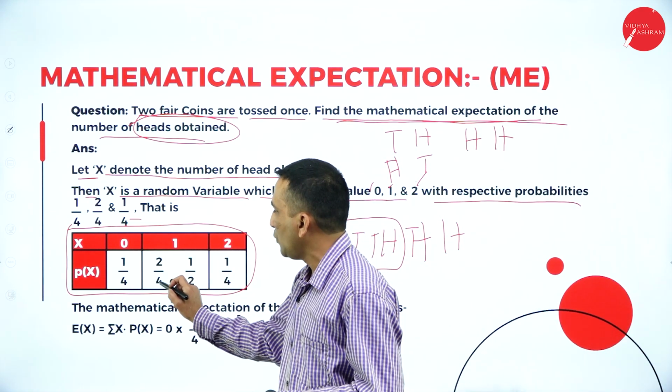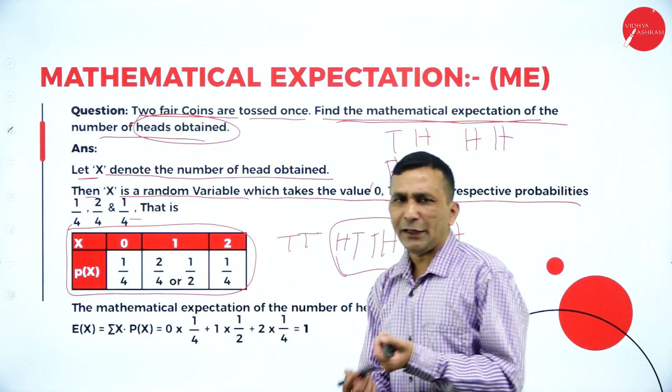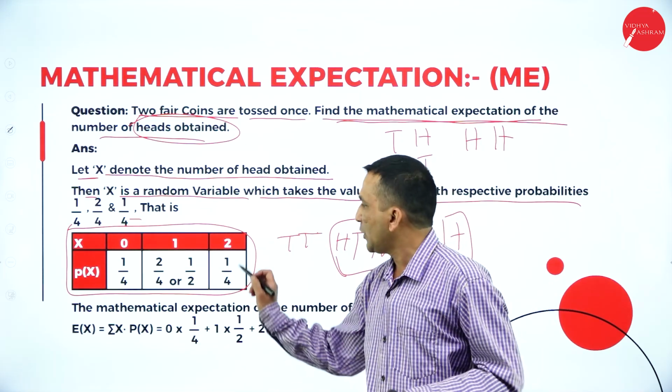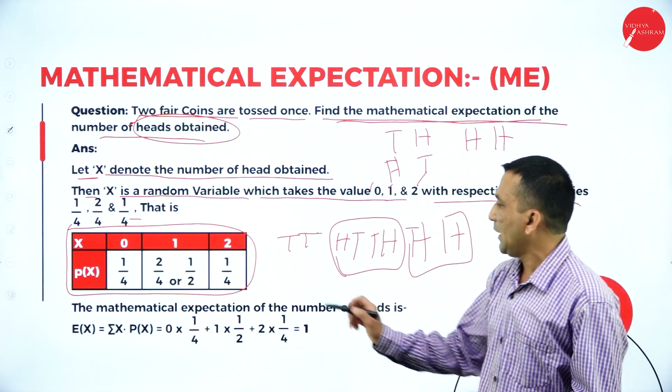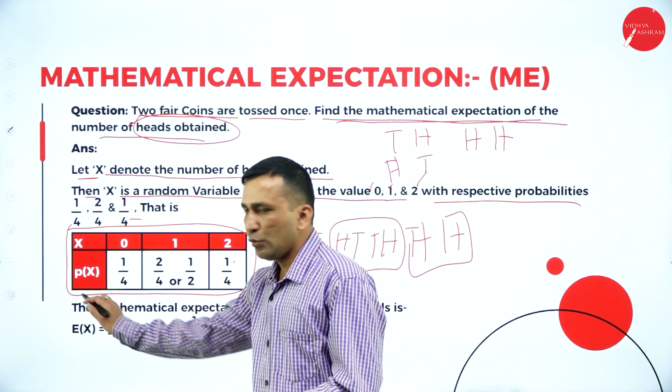The probability is 2 by the total outcomes, which will be 4. Okay, and for 2 heads, in the X series, 2 heads means you are writing directly 2, because you are expecting 2 heads only one time. That's what you write: probability 1 by 4. Okay, so I hope you are clear on this one.